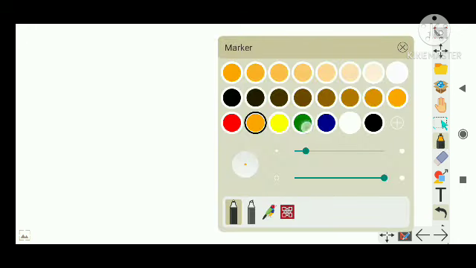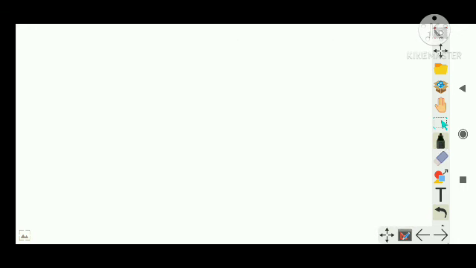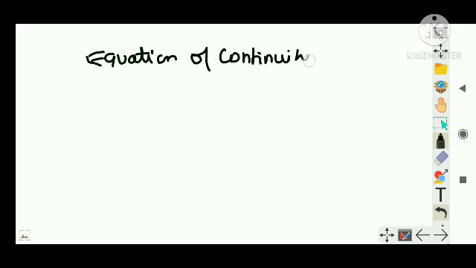Right, now let us move on to the next section which I want to take. This is again based on your syllabus. This is an NCERT topic, that is the equation of continuity. Again repeating, this is an NCERT topic as well as in the NEET section. You will be asked to derive the equation of continuity.